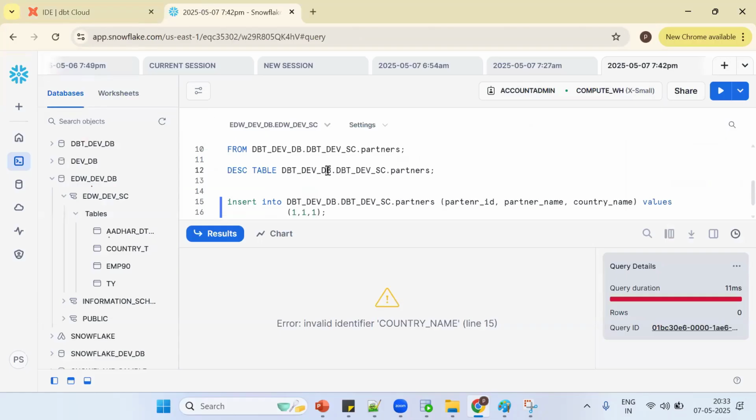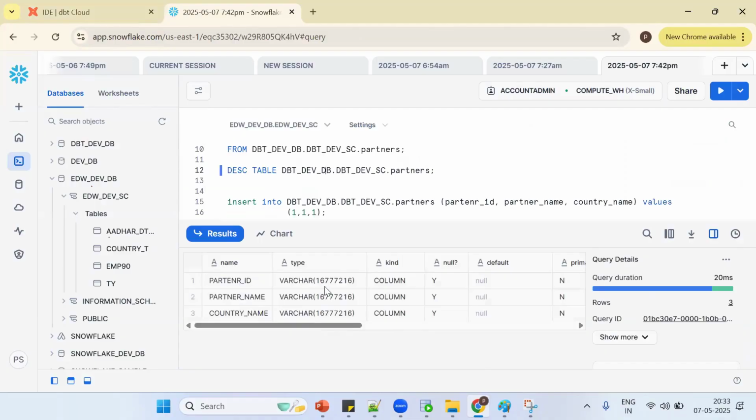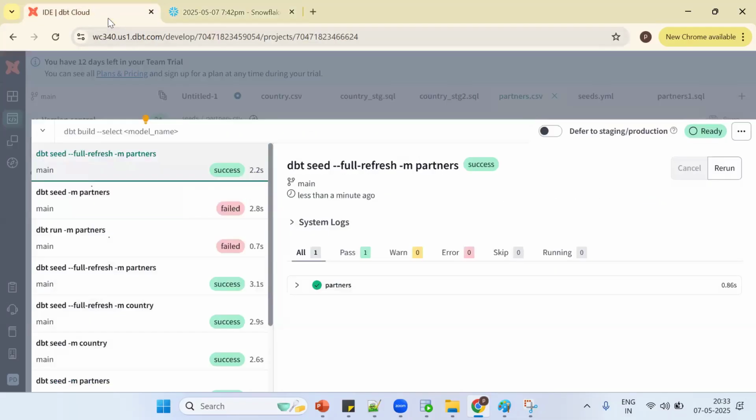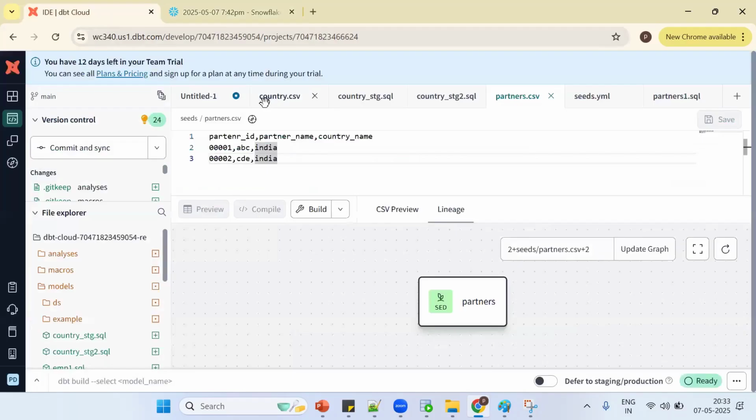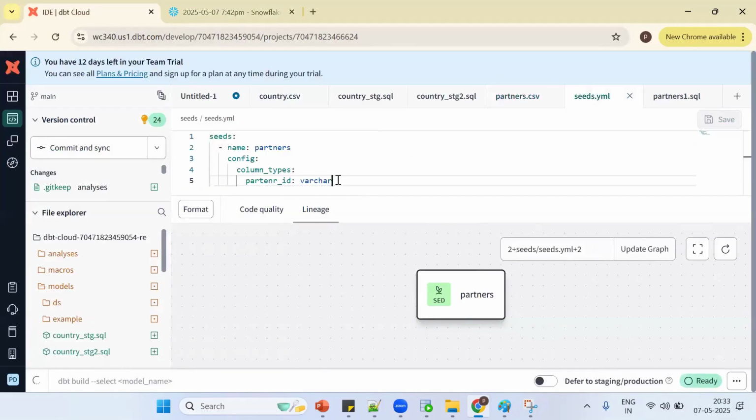Now see what happened. How many columns do we get? Three columns should be there. By default it takes this. Suppose I want to give the size, where should I give it? Suppose I want to give size 3. What should I do in the YAML file? For example, varchar of 10. Now tell me, second time, will the data type change or not if I go for normal running of the seed?